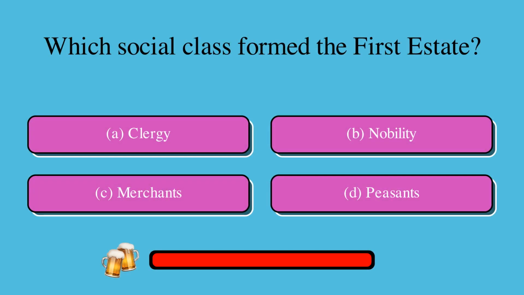Which social class formed the first estate? Is it A, clergy, B, nobility, C, merchants, or D, peasants? The correct answer is A, clergy.